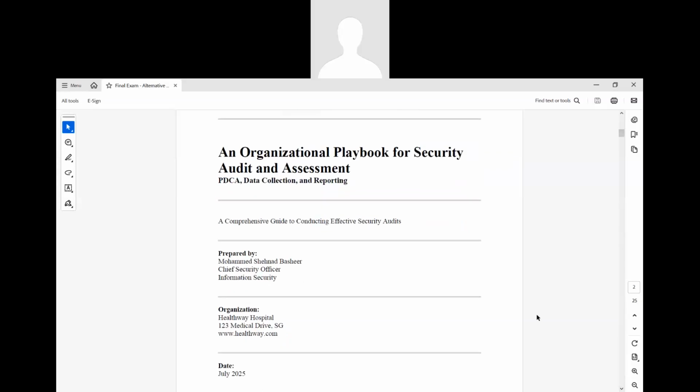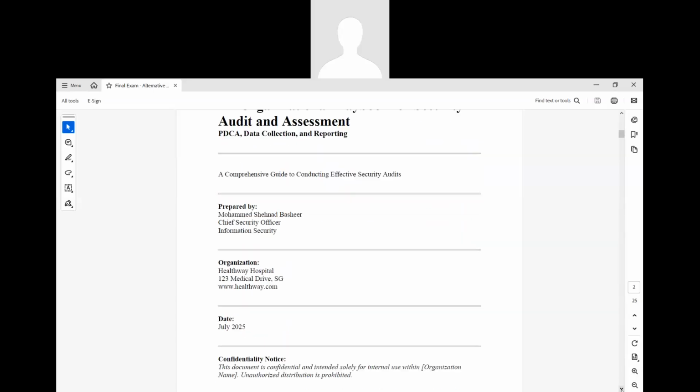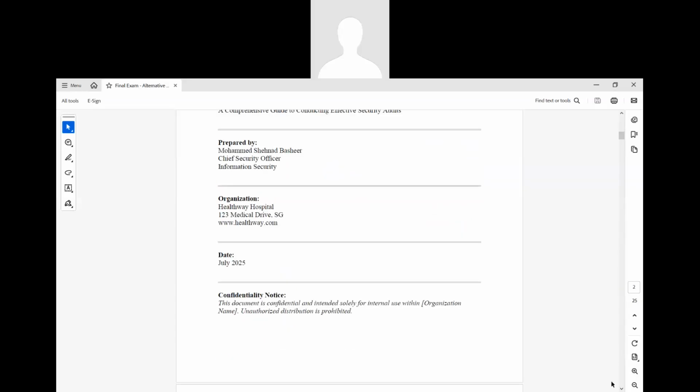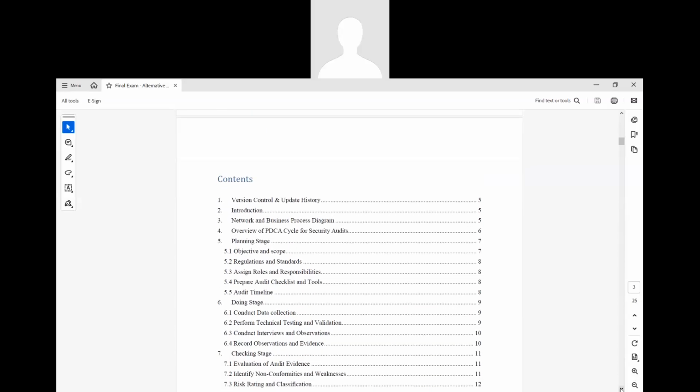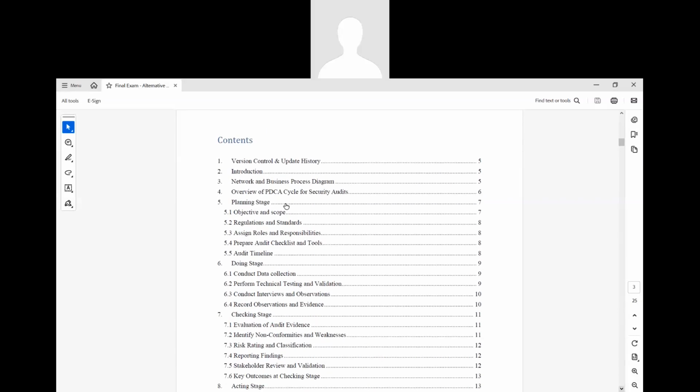I prepared this one, and there are organization details, when it was prepared, and the confidentiality of this particular playbook. Let me go through the main contents of this playbook. There is the latest version which we are currently using, and update history. Then an introduction about this playbook. Then there will be a network diagram which explains the business processes which we have in our hospital network.